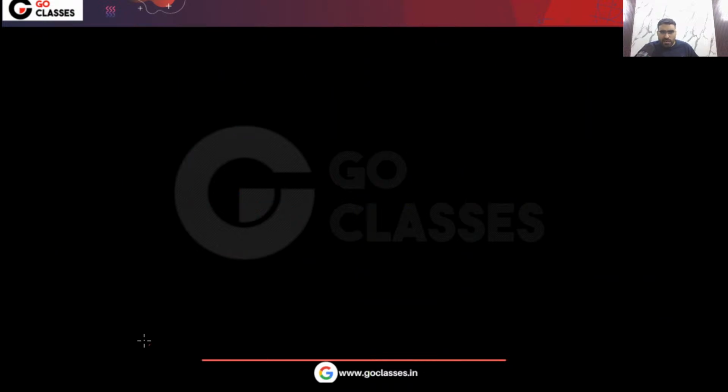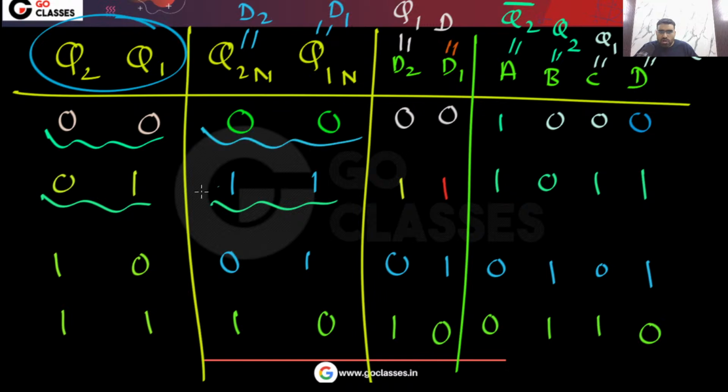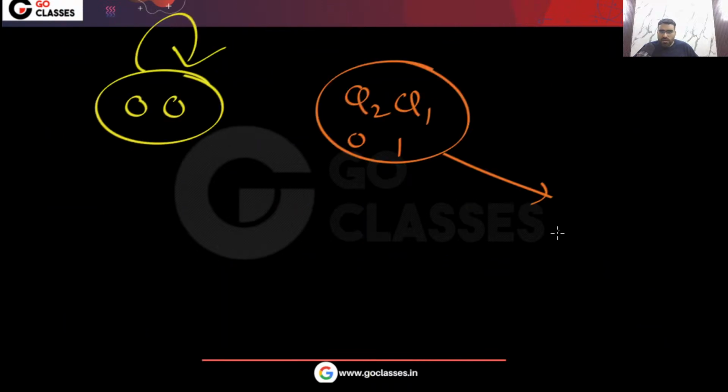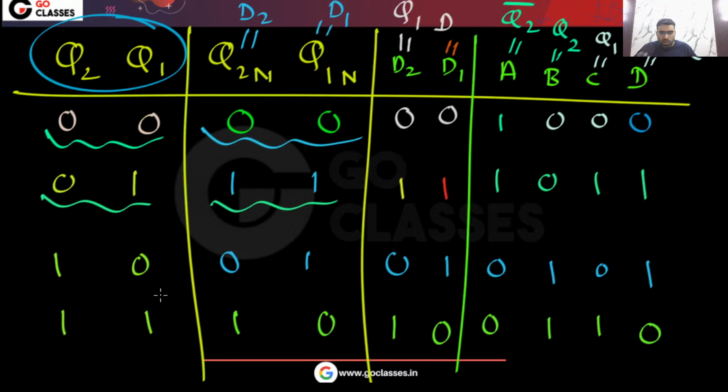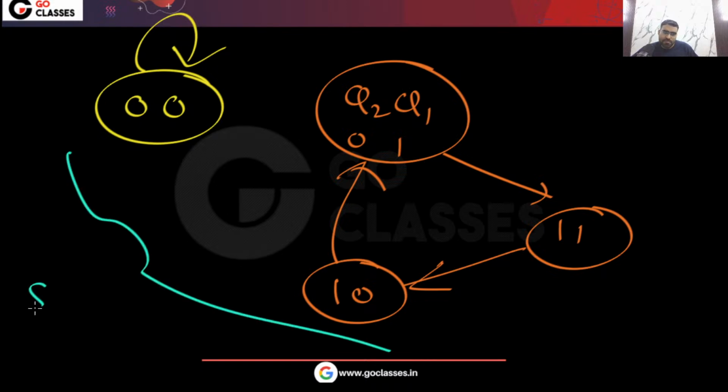Okay, now you can easily make the transition diagram. If the question is asking for the transition diagram, you can see from 0, 0 you are going to 0, 0. Next, Q2, Q1. From 0, 1 you are going to 1, 1. From 1, 1 you are going to 1, 0. And from 1, 0 you are going to 0, 1. So like this, this is your state transition diagram.